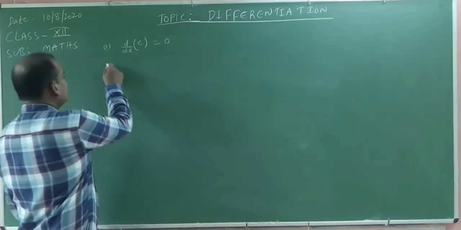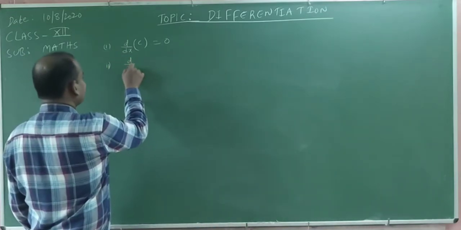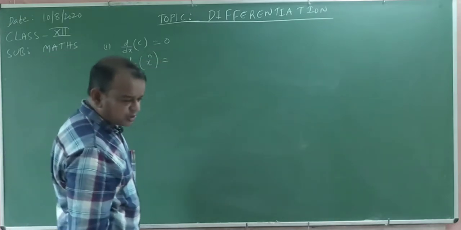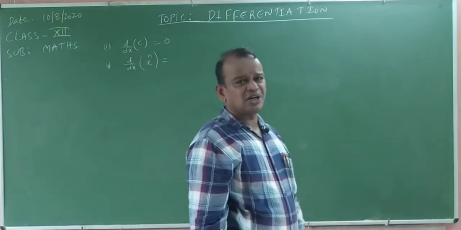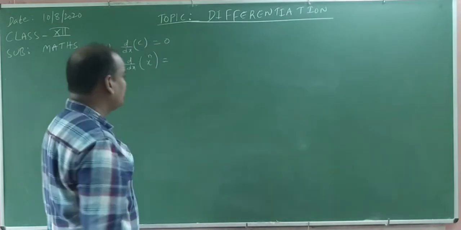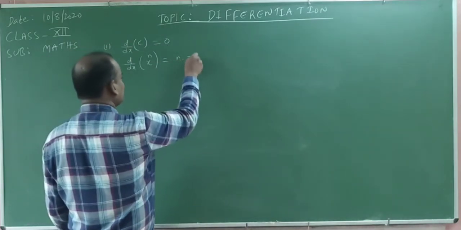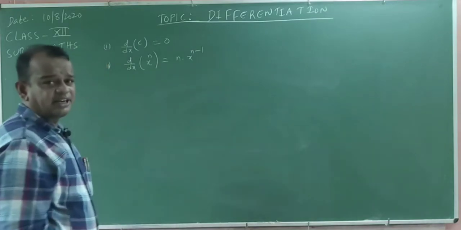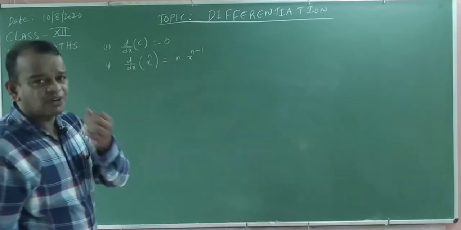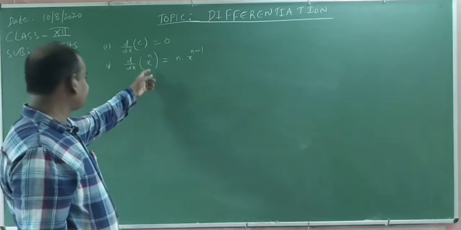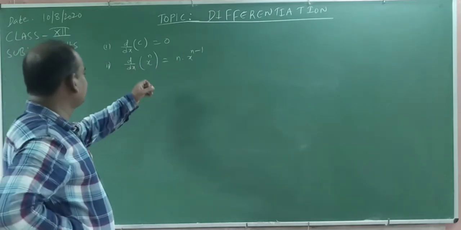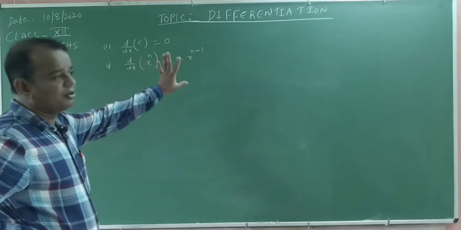Next one, number 2, derivative of x power n. You know the formula for the derivative of x power n. Here n is any integer, positive or negative, whatever it may be. The derivative of x power n is equal to n into x power n minus 1. Where n is greater than 1, or n value 0, for suppose, what happened? n value 0, x power 0. X power 0 means 1, that is a constant, 100% 0. Derivative of x is equal to 1. With n value 0, observe that this one is not satisfied, n greater than or equal to 1.